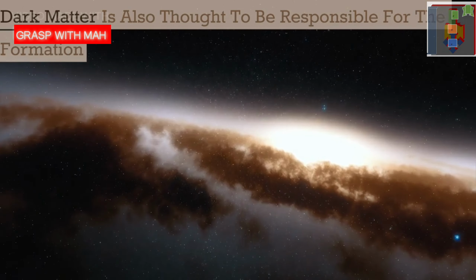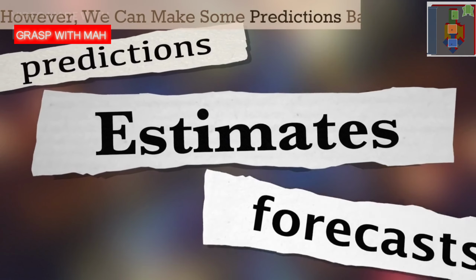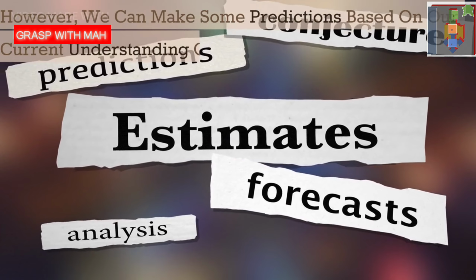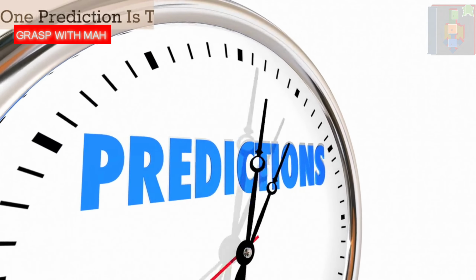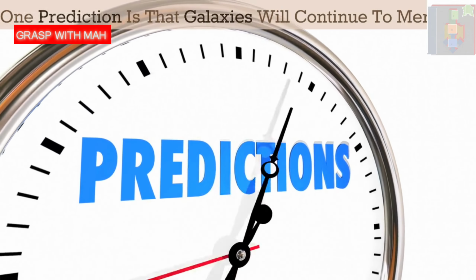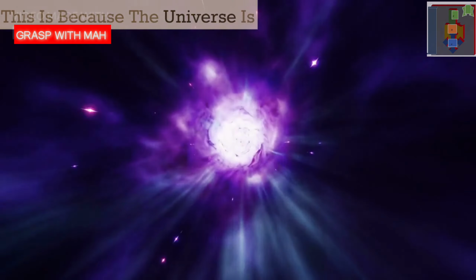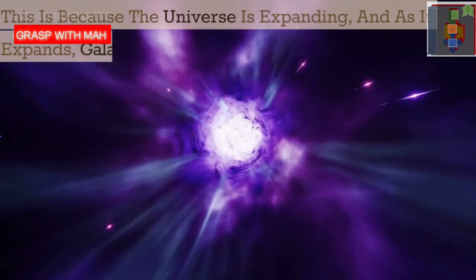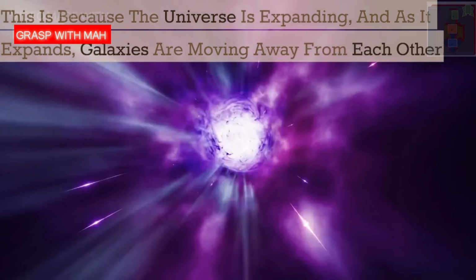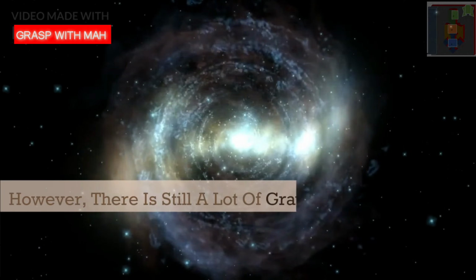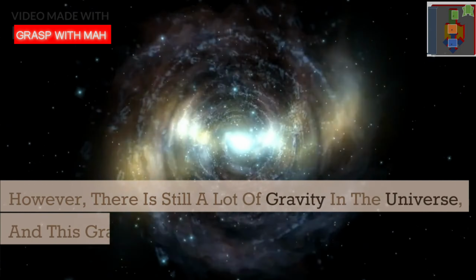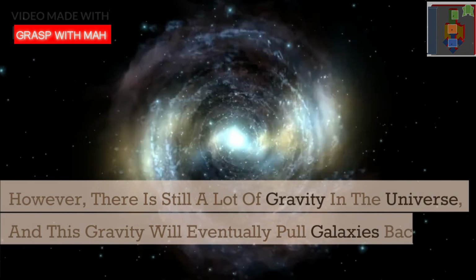Future of galaxy formation. The future of galaxy formation is uncertain. However, we can make some predictions based on our current understanding of the universe. One prediction is that galaxies will continue to merge. This is because the universe is expanding, and as it expands, galaxies are moving away from each other. However, there is still a lot of gravity in the universe, and this gravity will eventually pull galaxies back together.